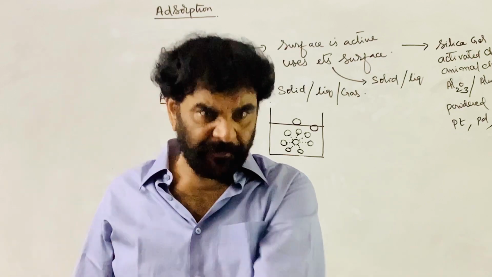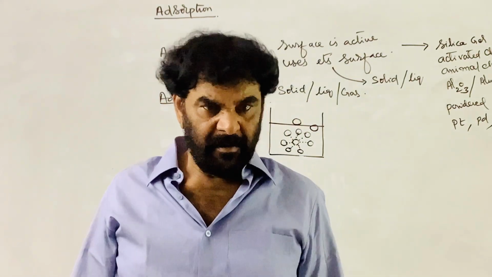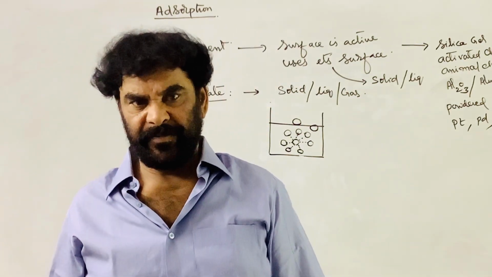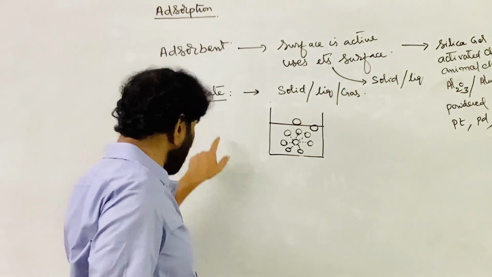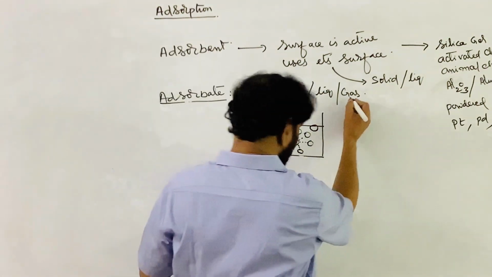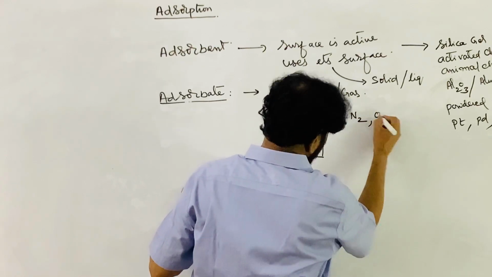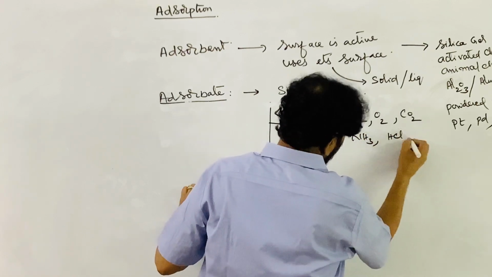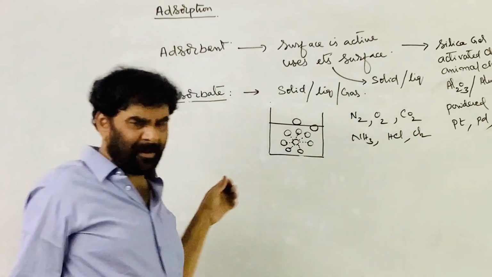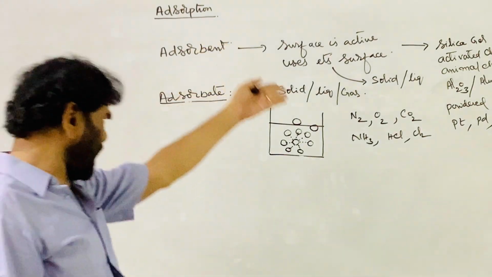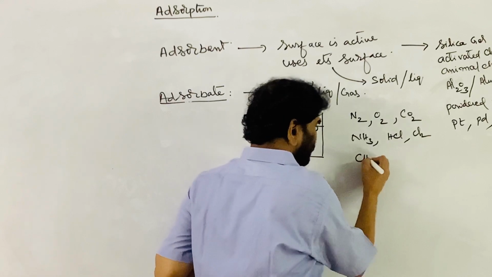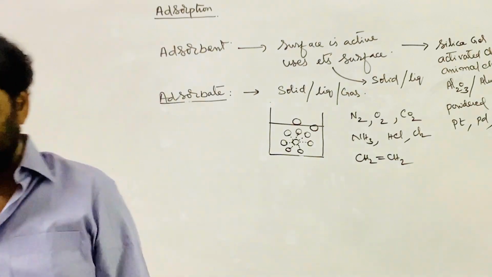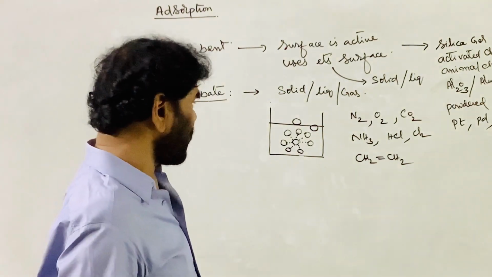The residual forces left on the surface of the adsorbent are mainly responsible for the phenomenon of adsorption. Coming to the adsorbate, there can be anything: gases such as nitrogen, oxygen, carbon dioxide, ammonia, HCl, chlorine. I told you ethylene is adsorbed on the surface of nickel for the hydrogenation of ethylene. That is the Sabatier-Senderens reaction.